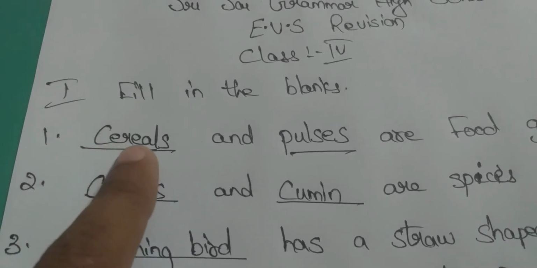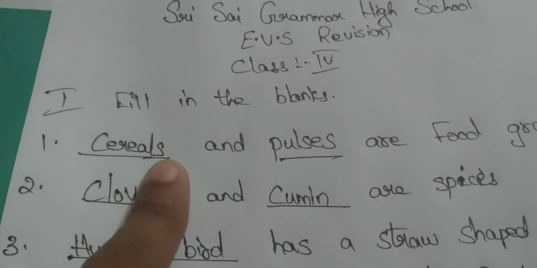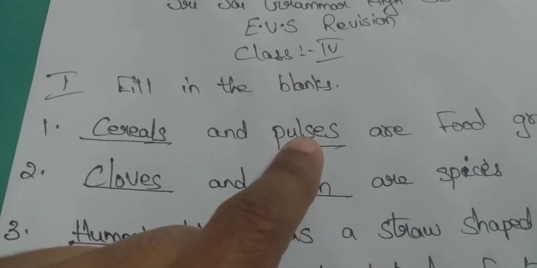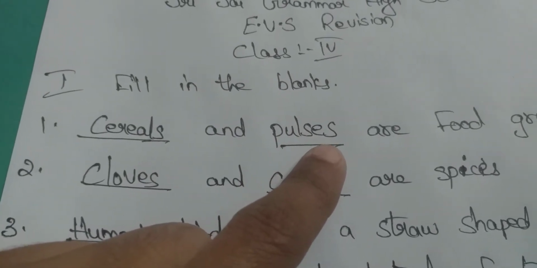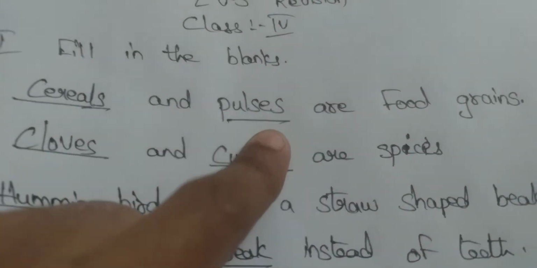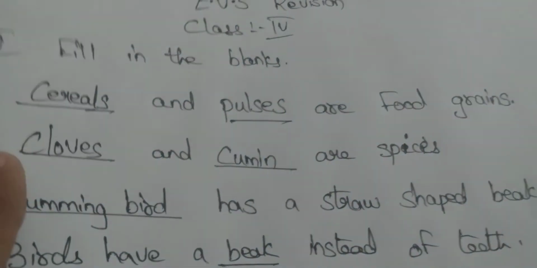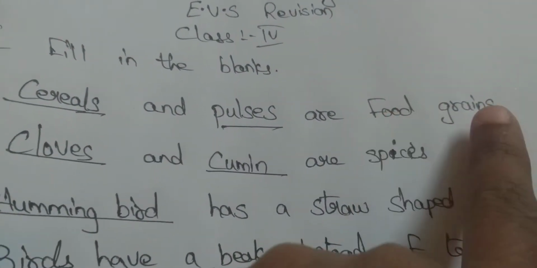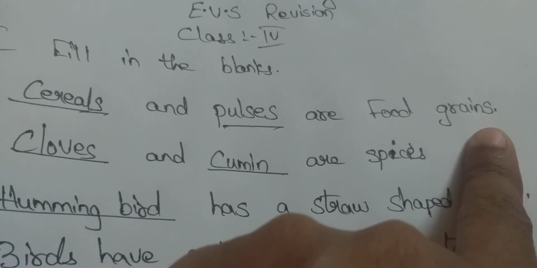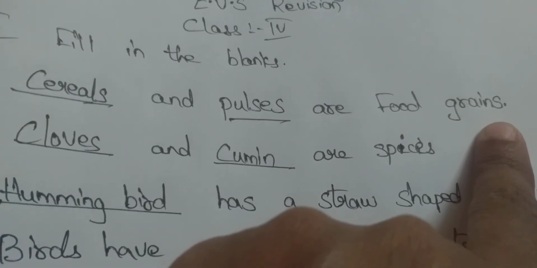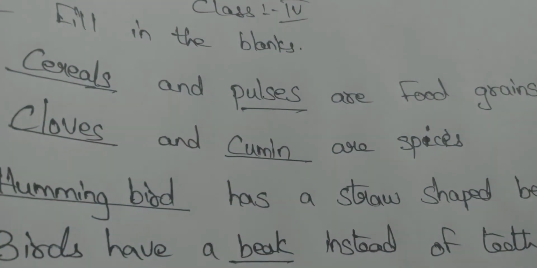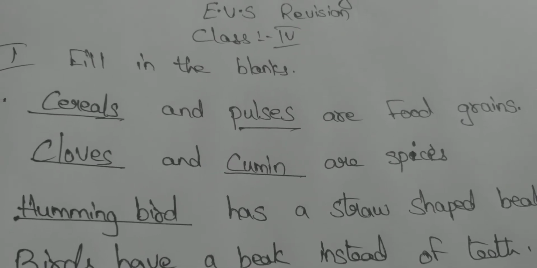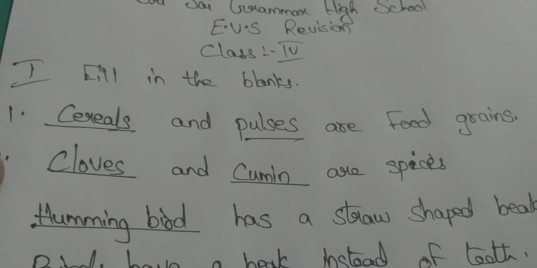Cereals and pulses are food grains. I want finger gap between each and every word, children. Okay? After writing first one, leave one line and write the second one.